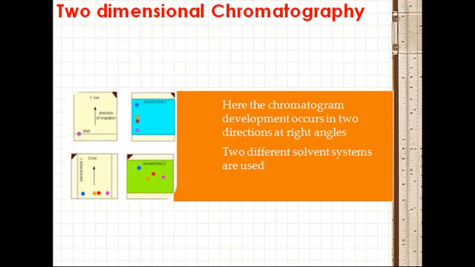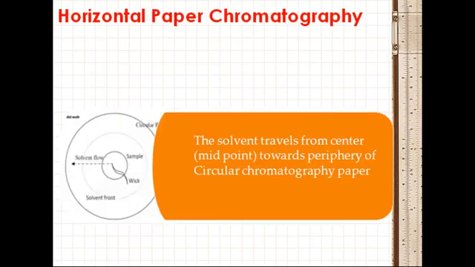Two-dimensional chromatography: here the chromatogram develops in two directions at right angles. Two different solvent systems are used in this. Horizontal paper chromatography: the solvent travels from the center midpoint towards the periphery.